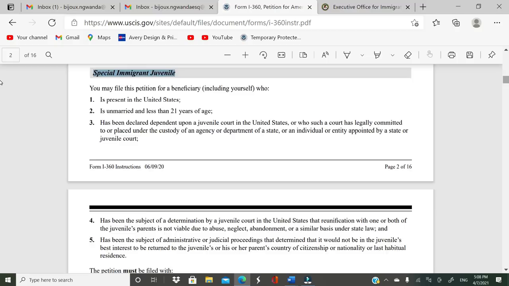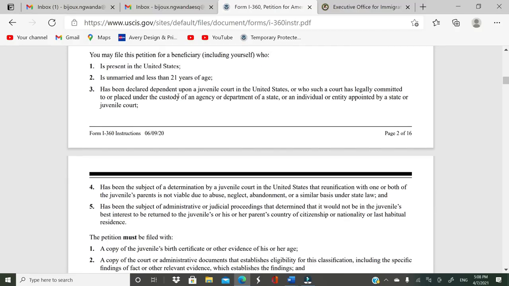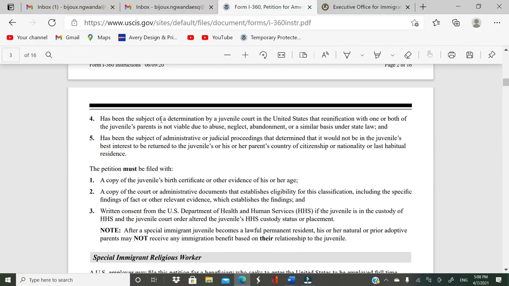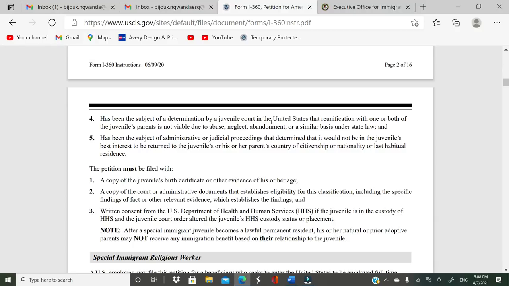Okay. And then you have been declared dependent upon a juvenile court in the United States, or such a court has legally committed you to or placed you under the custody of an agency or Department of State, or an individual or entity appointed by a state or juvenile court. So, and then it says you have been the subject of a determination by juvenile courts. So basically, it has to be set in the court that you're dependent.